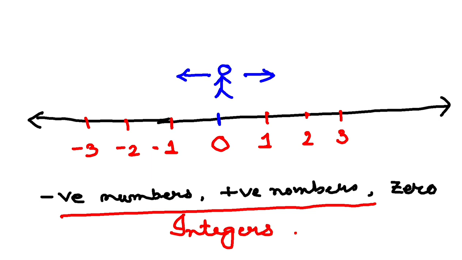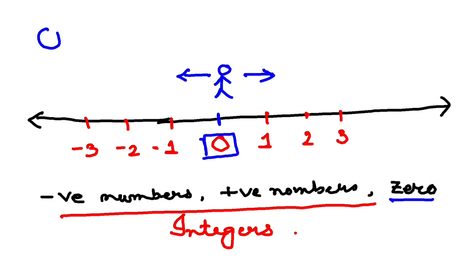I hope you have understood what are integers. All the positive numbers, all the negative numbers and 0. Now why am I writing this 0 separately? Is 0 positive or negative? This 0 that is put over here, this is neither positive nor negative.